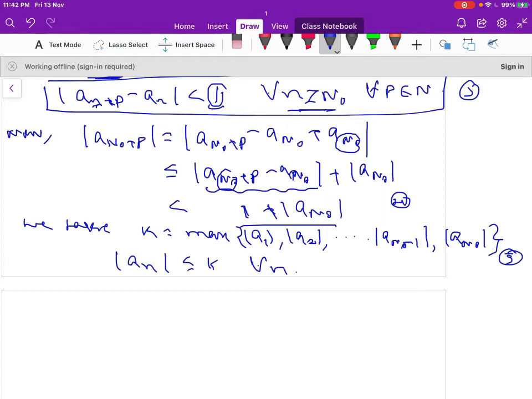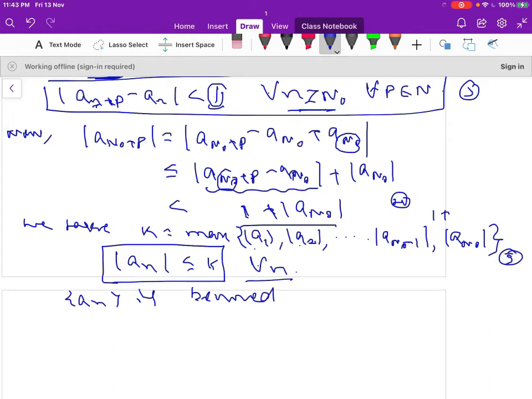So k I defined as the maximum of modulus of a1, modulus of a2 and so on, that is 1 plus modulus of a_{n0} here. So for all n, modulus of a_n is always less than or equal to k. So this means that a_n is a bounded sequence. The sequence a_n is a bounded sequence. It means a Cauchy sequence is a bounded sequence.